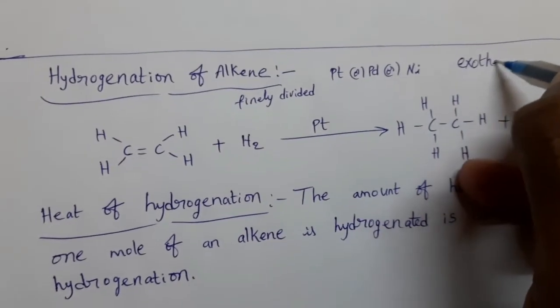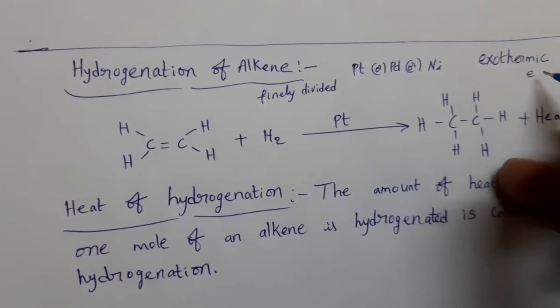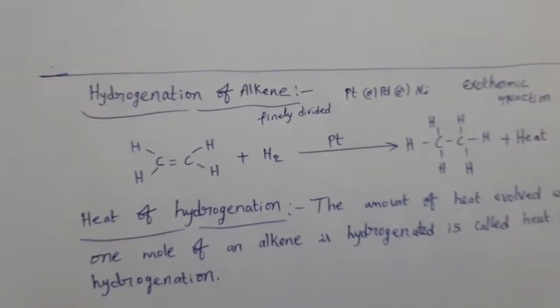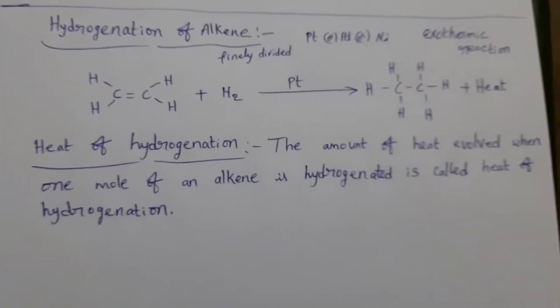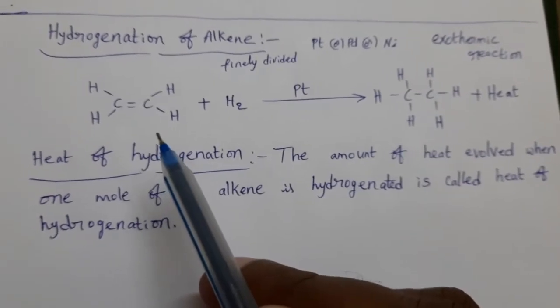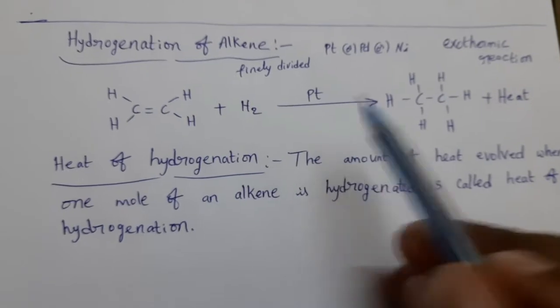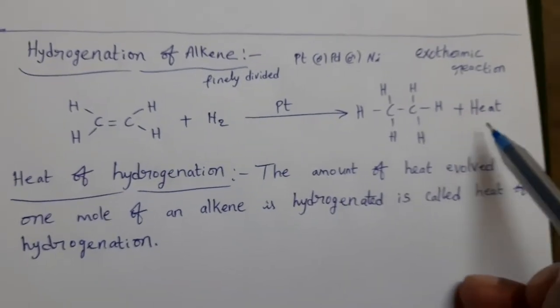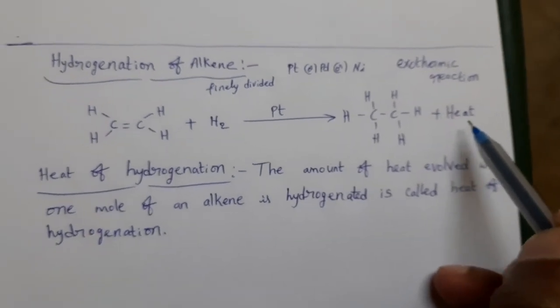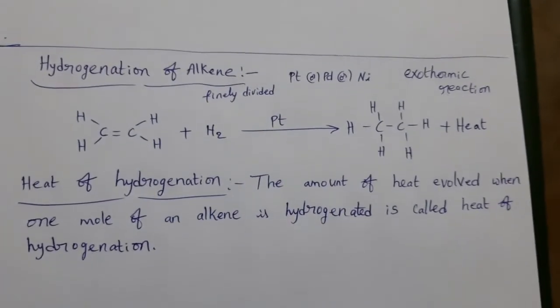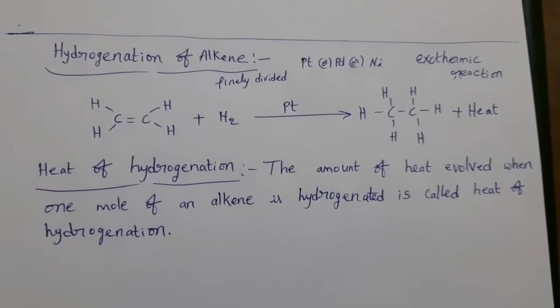Remember this one, exothermic reaction. Heat of hydrogenation means 1 mole of alkene is hydrogenated in presence of a metal. The released heat energy is called heat of hydrogenation.